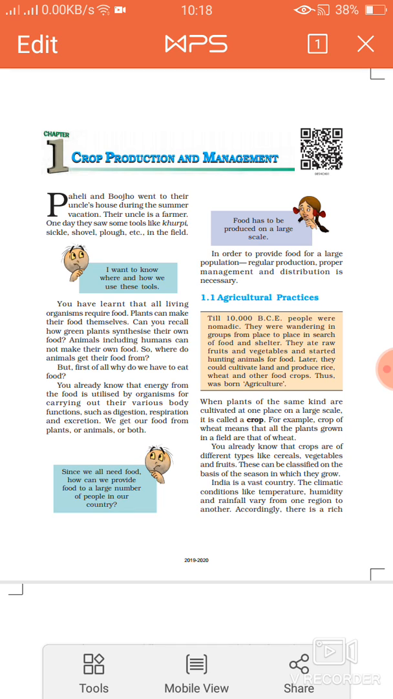India is a vast country with a very large population. The climatic conditions like temperature, humidity and rainfall vary from one region to another.